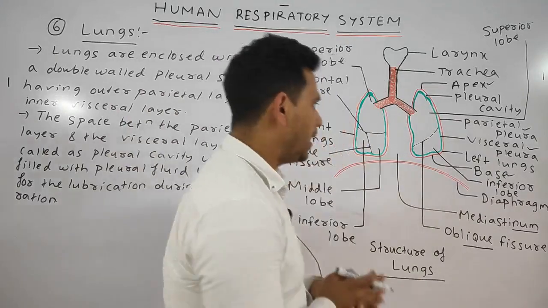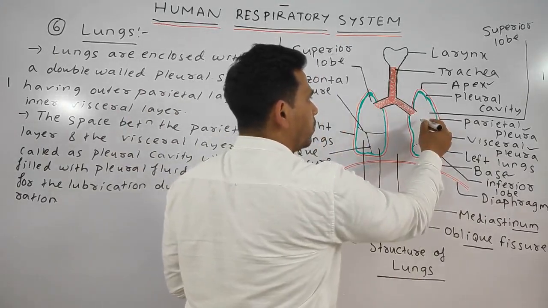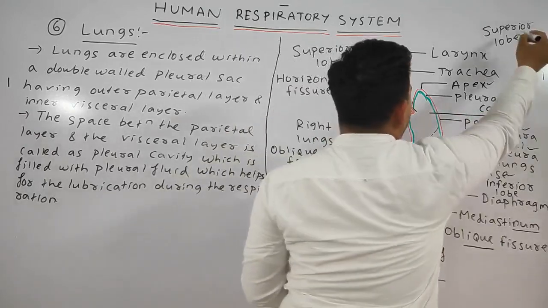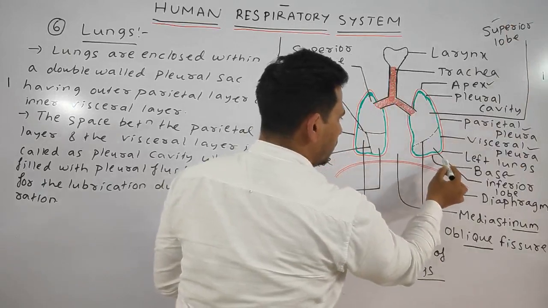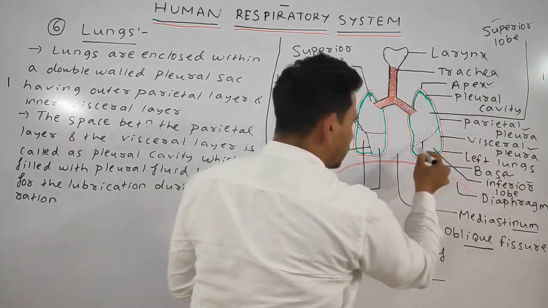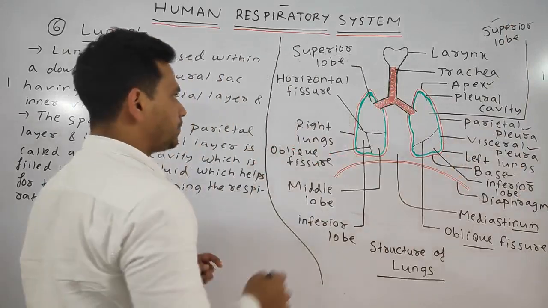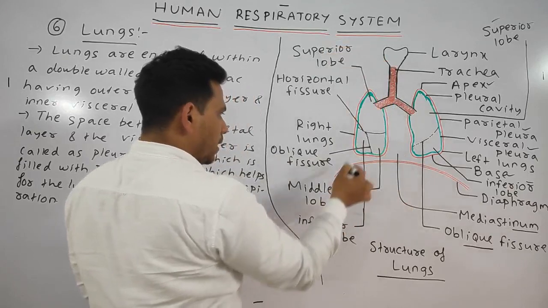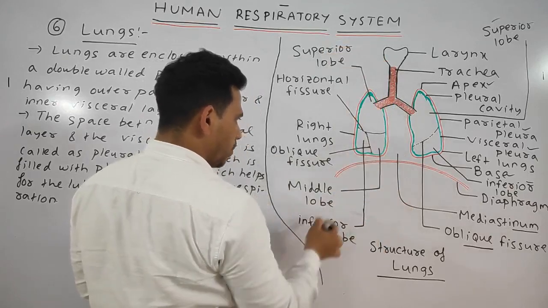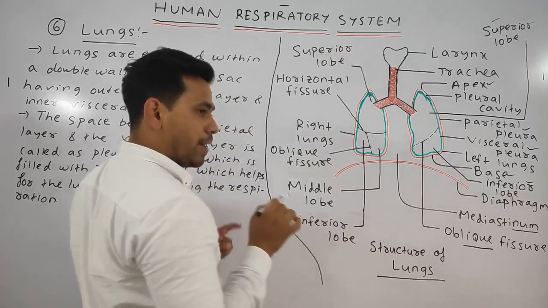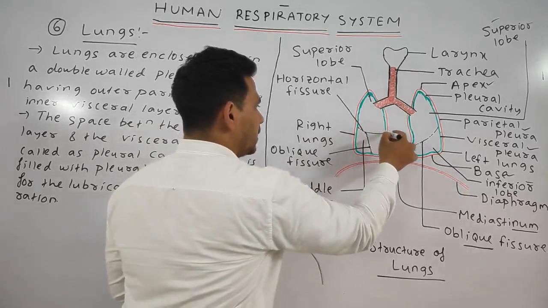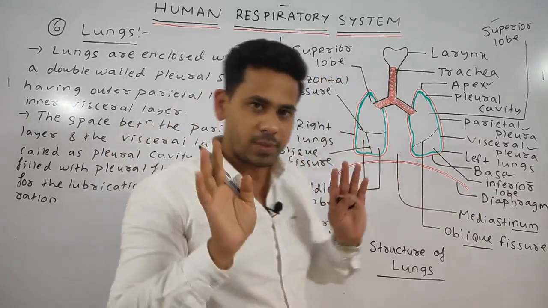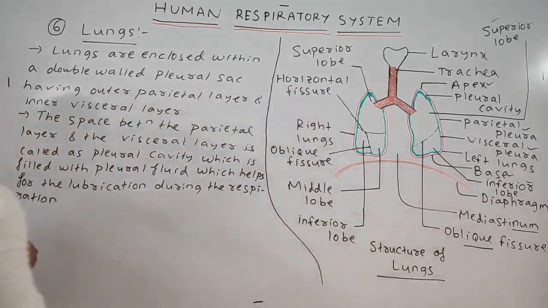Similarly, the left lung is divided into the upper one, called the superior lobe, and the lower portion, called the inferior lobe, and the division is called the oblique fissure. Similarly, on the right, this one is the superior lobe, this one is the middle lobe, and this one is the inferior lobe. This division is called the horizontal fissure and this division is called the oblique fissure. Clear? See, I am writing.